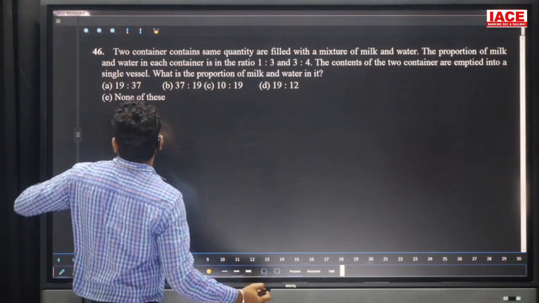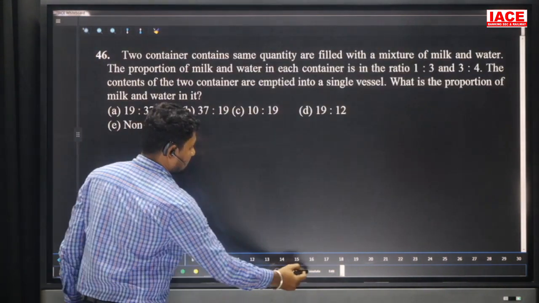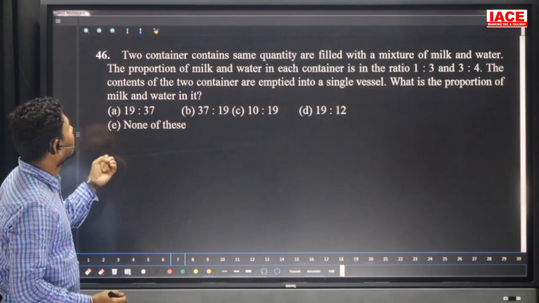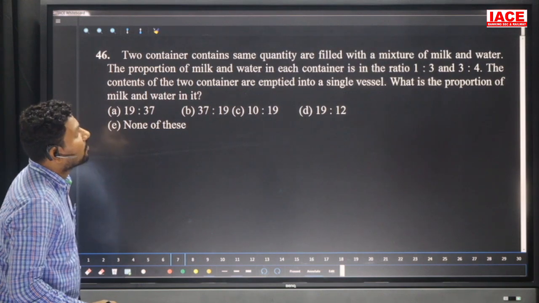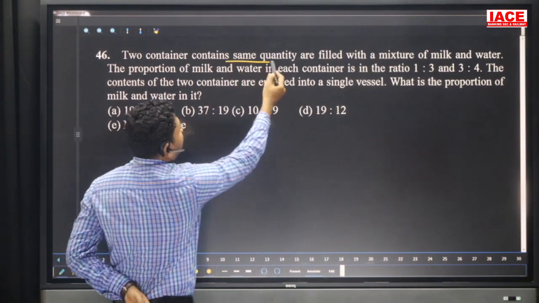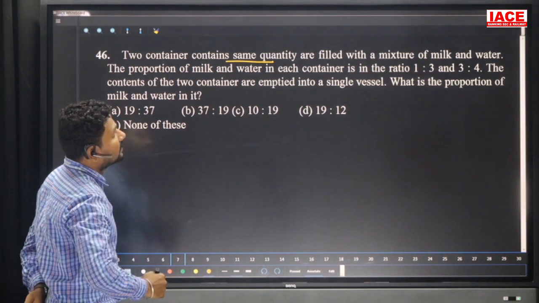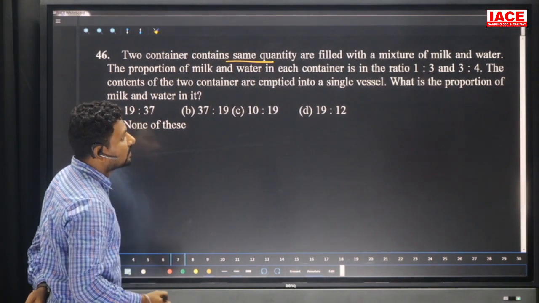And move to the next question. Question 46 is not based on the DA; it is a single-item question. We should go for the answer. Two containers with the same quantity, clearly mentioned, are filled with a mixture of milk and water. The proportion of milk and water in each container is, the ratio is 1:3 and 3:4.